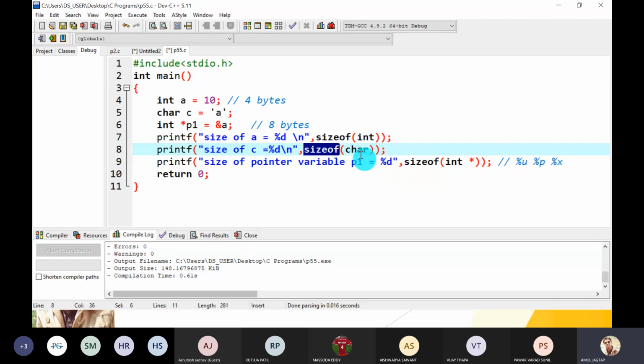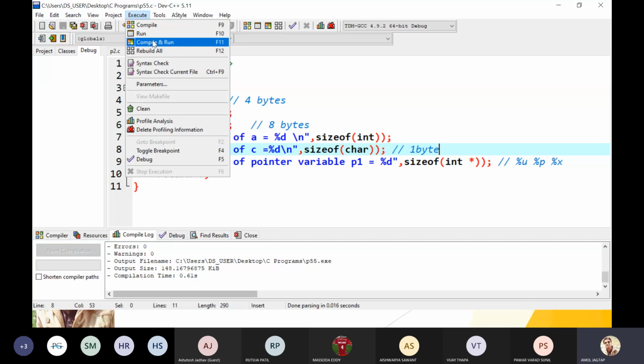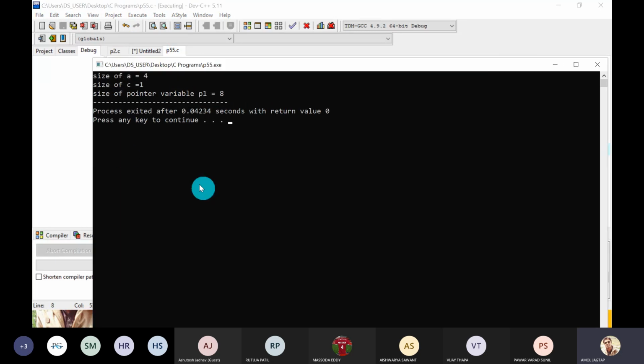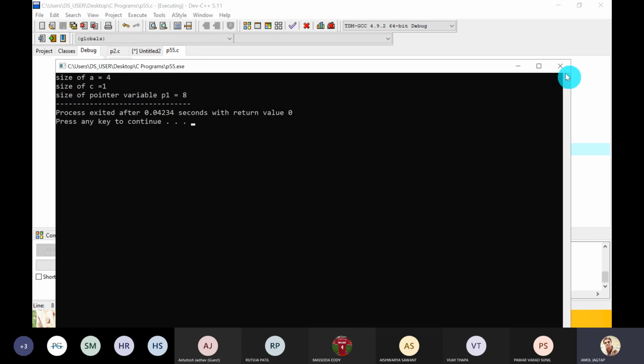Both are possible. So how many bytes are required for the character data type? We know that. How many bytes? 1 byte. So it requires 1 byte. Let's check whether it works or not. Yes, it works. Size of C variable is equal to 1.